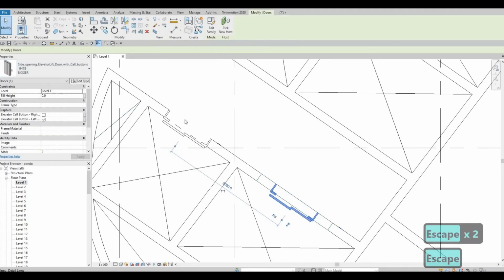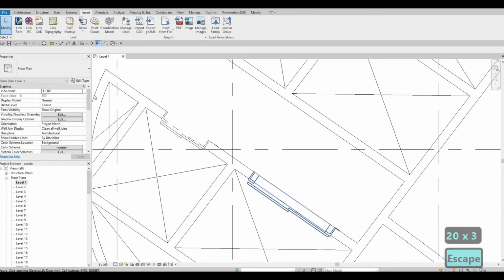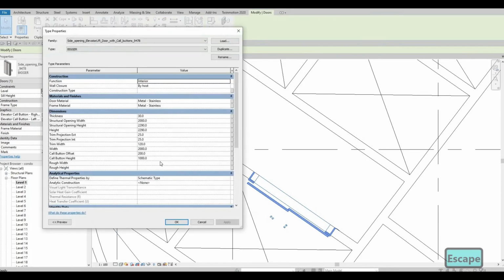And then let's edit again. And then this one, so the width, and then 2000 again right here for the structural, and then the regular width, 2200 probably. There we go.